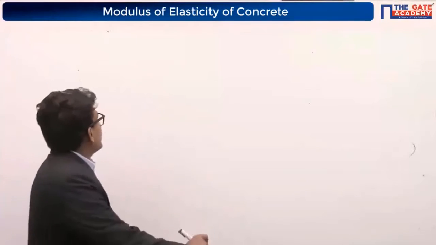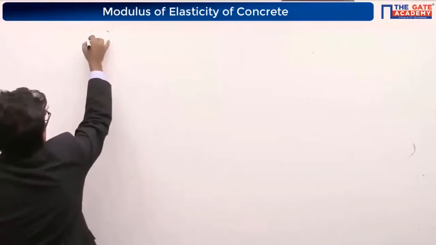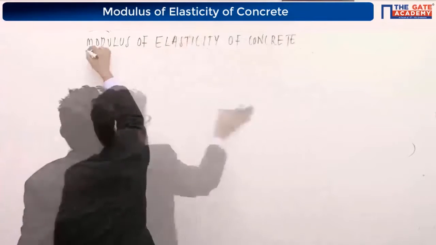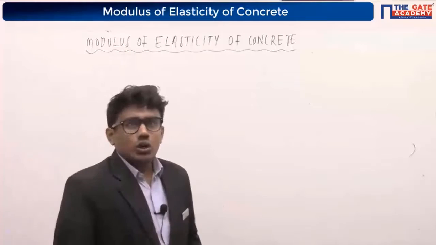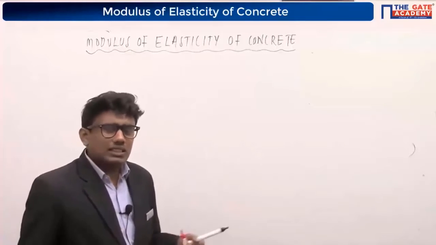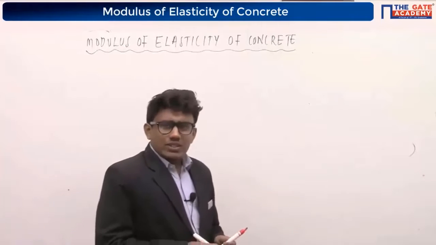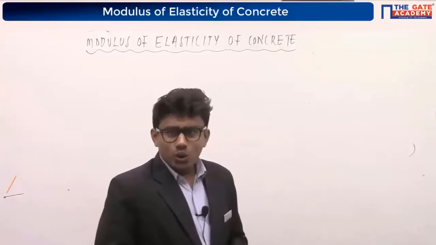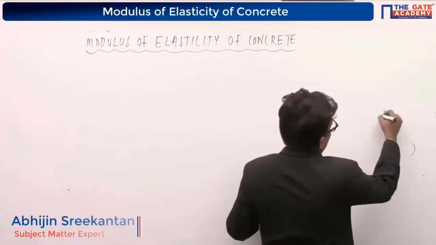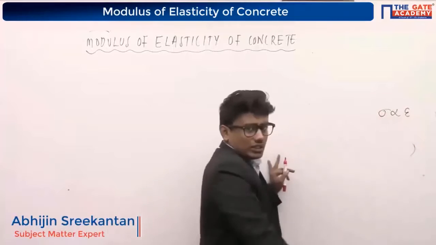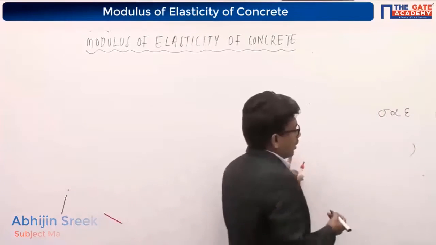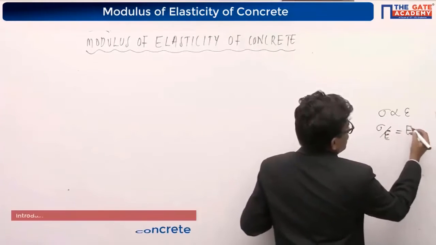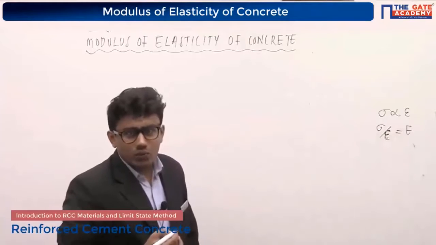Fine. So we are moving on to the next concept, that is modulus of elasticity of the concrete. So what is modulus of elasticity of the concrete? What is the concept of this modulus of elasticity? You might have studied about this in strength of materials, right? You might have studied about Hooke's law also. According to Hooke's law, the stress is proportional to strain within elastic limit. Stress is proportional to strain, and stress by strain is a constant value. That constant value is called Young's modulus or modulus of elasticity.